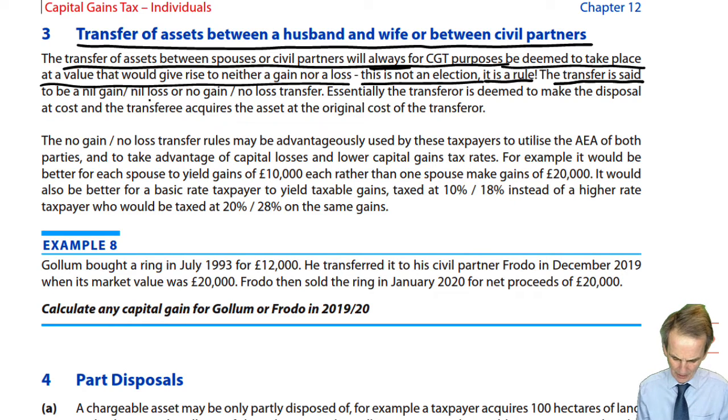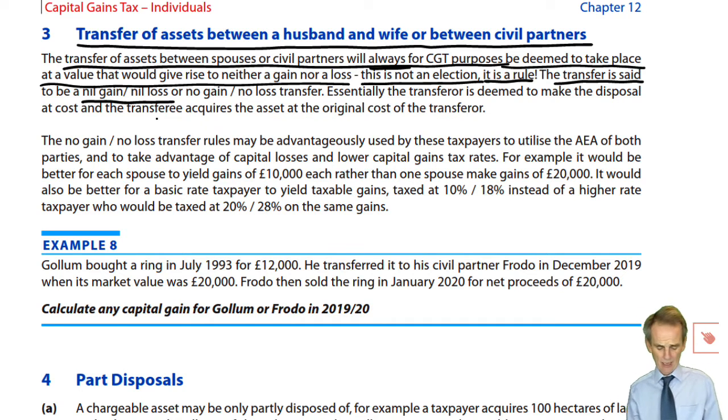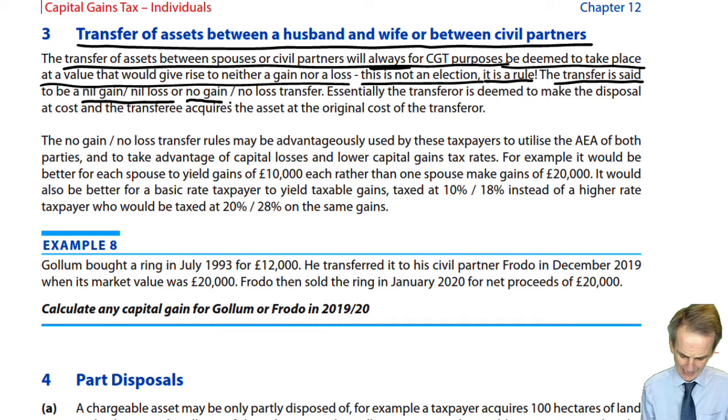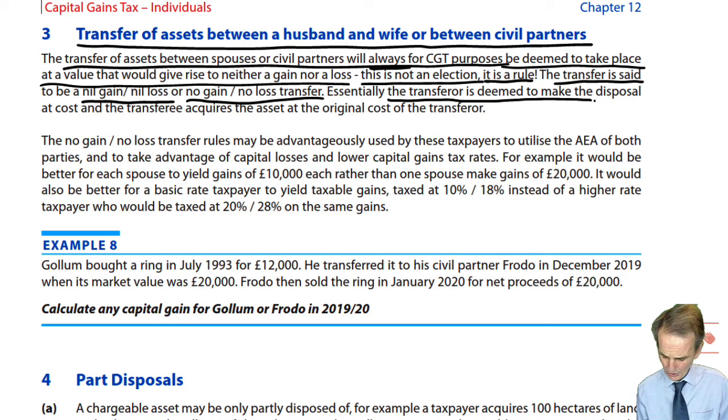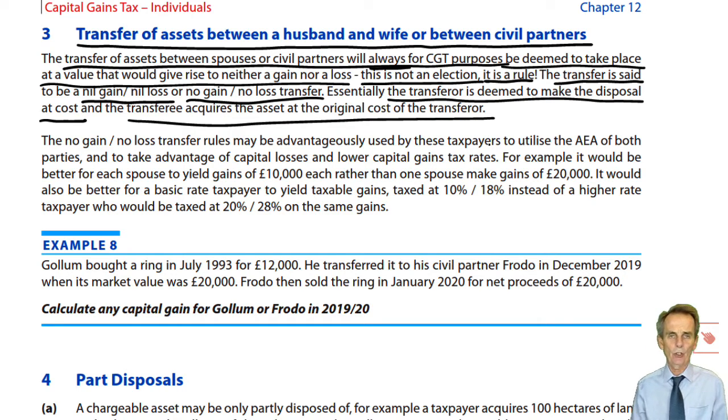The transfer is said to be, again, often you may read in other texts, nil gain, nil loss, or as I refer to it, it's a no gain, no loss transfer. What does that mean? Essentially, the transferor is deemed to make the disposal at his or her cost, and the transferee therefore acquires at the original cost of the transfer.